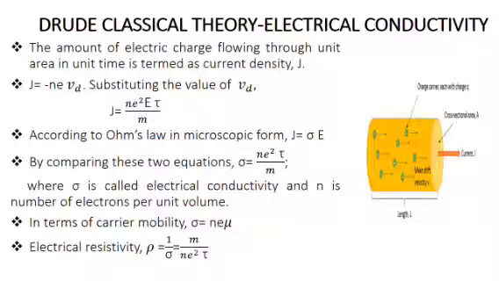By comparing these two equations, we get another equation called conductivity, that is, sigma is equal to n e square tau by m. That is, sigma is proportional to n, where n is the number of electrons per unit volume. This equation states that the conductivity of a trivalent metal is greater than the conductivity of a divalent metal, which is greater than the conductivity of a monovalent metal. In terms of carrier mobility, sigma is equal to n into e into mu. The electrical resistivity can be written as rho is equal to m divided by n e square tau.